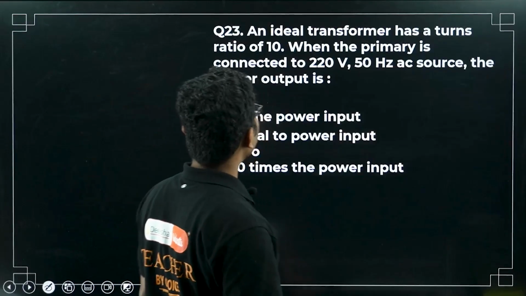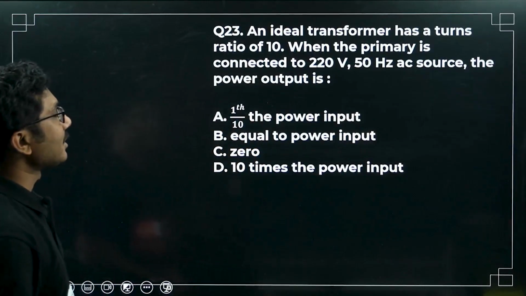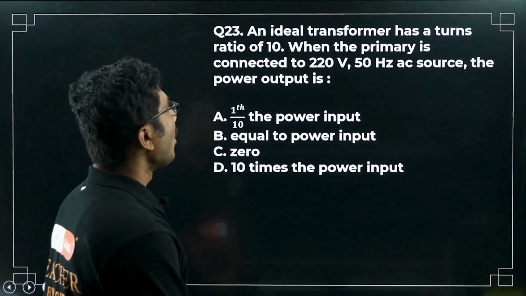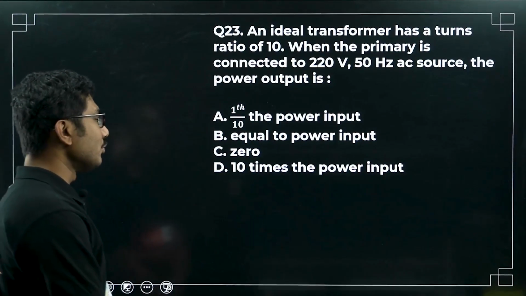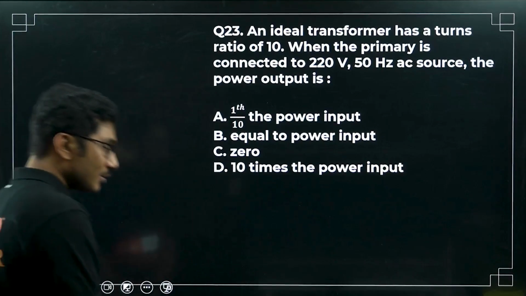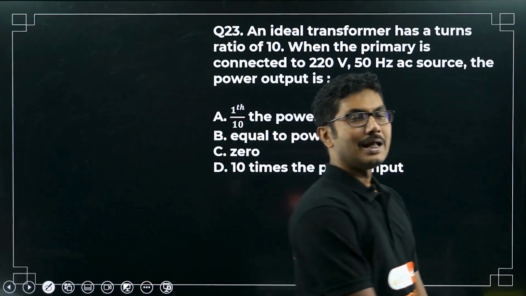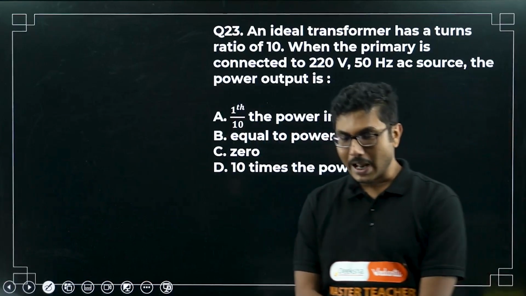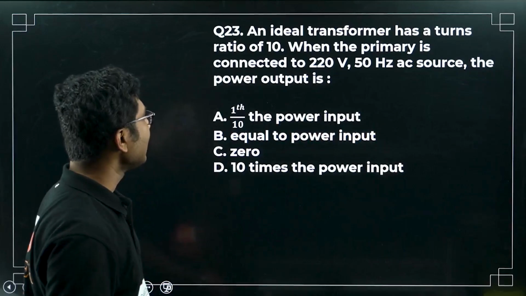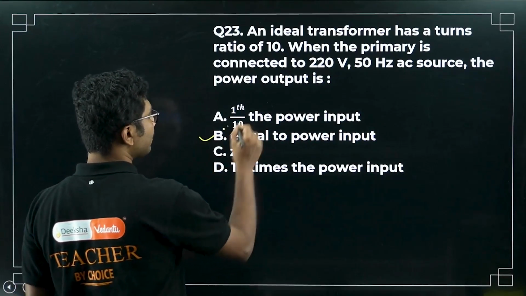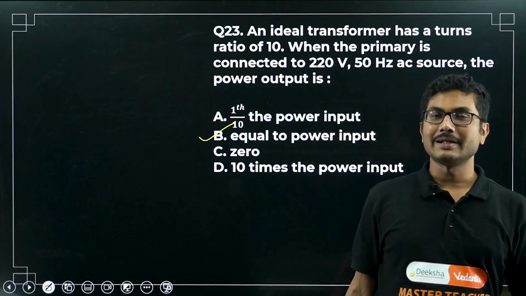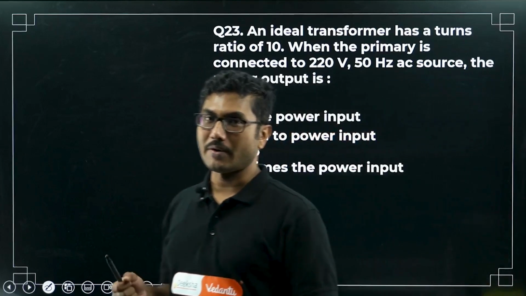Okay, now the next question. An ideal transformer has a turn ratio of 10. When the primary is connected to a 220 volt 50 Hz AC source, the power output is. So as we know, in an ideal transformer, power input and power output are the same. It does not change. So here it is equal to the power input. Be very, very careful. Okay, in an ideal transformer, power input equals power output.